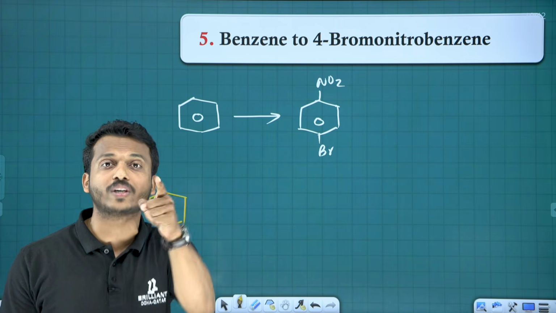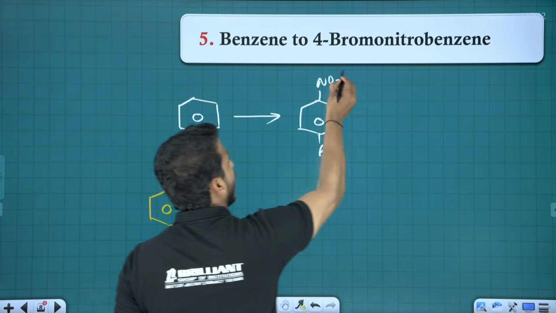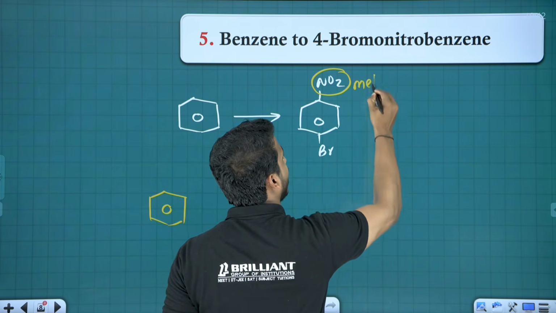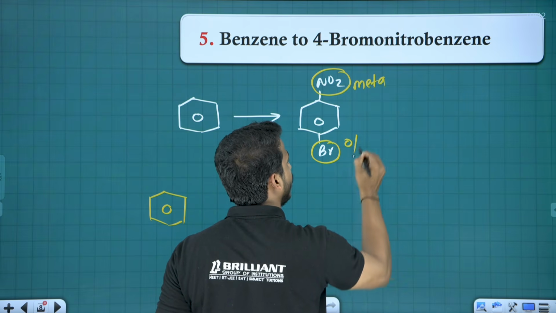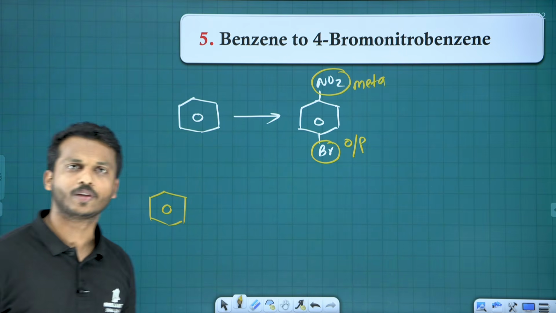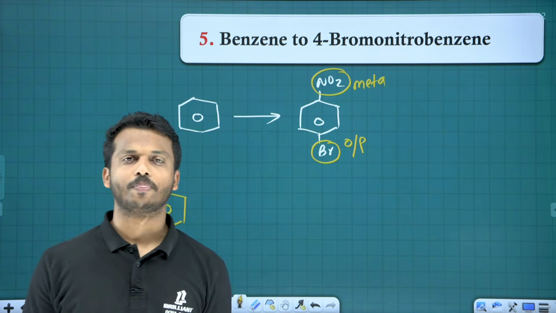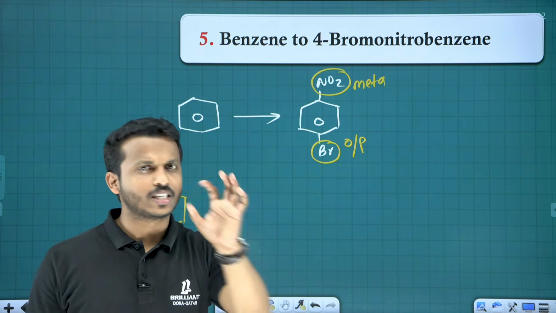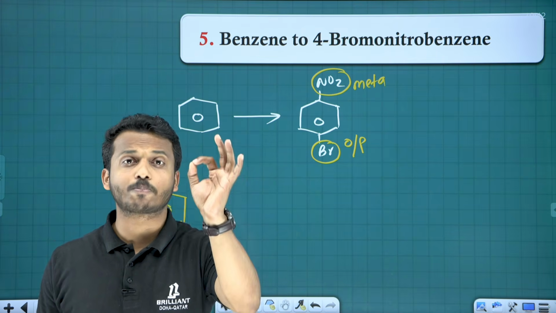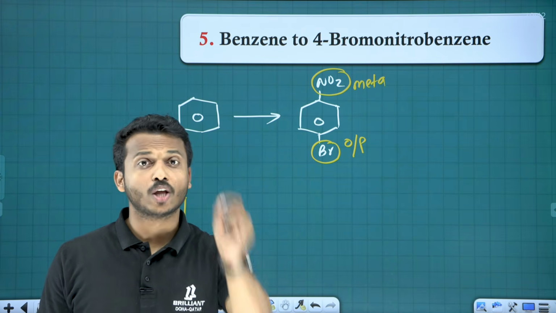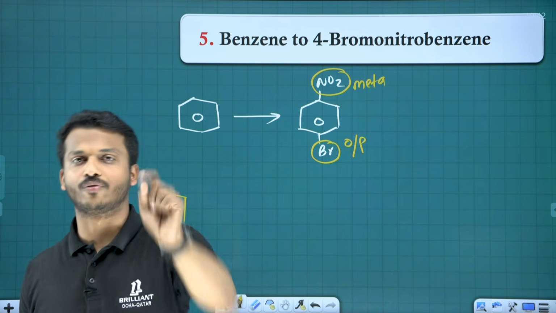But which will you do first? That's the question. You know, the nitro group is a meta-directing group. Halogens are weak ortho-para-directing groups. I'll give a hint to all of you. Here the product is para, right? This is the hint. If the product is a para product, then the ortho-para-directing group is added first.